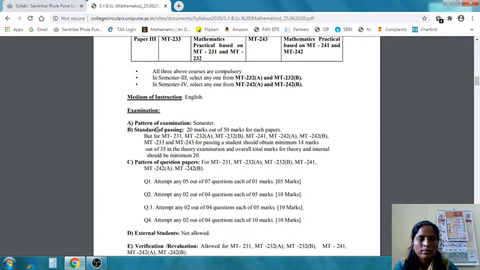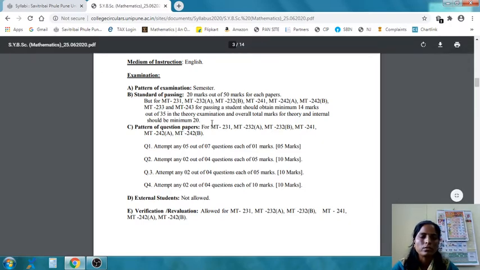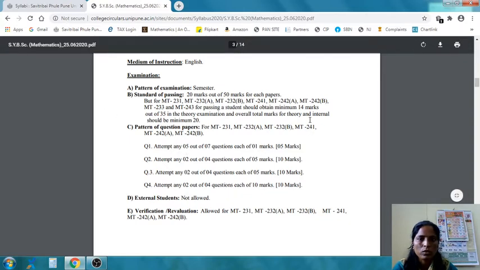So let us discuss the examination pattern of SYBSC Mathematics. The standard passing criteria: to pass a subject, theory and practical paper, a student should get minimum 20 marks out of 50 marks for each paper.